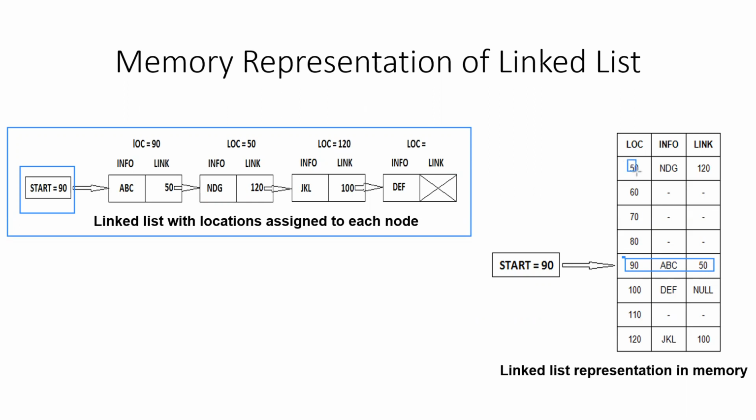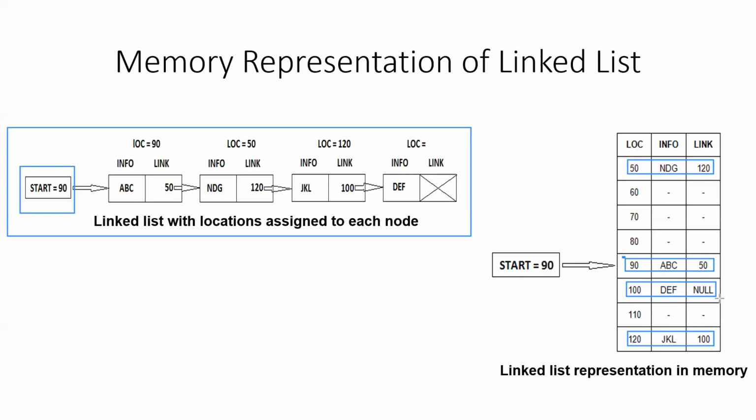So here we go. What is the value? NDG. And the link part says 120. That means the third element in the linked list is stored at location number 120. The value is JKL and the link is 100, which means the fourth and last element of the linked list is stored at location number 100. So if you check the value at location number 100, it is DEF and the link part is null. Null means this is the last element of the linked list.